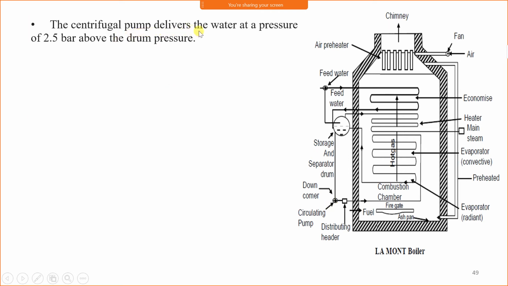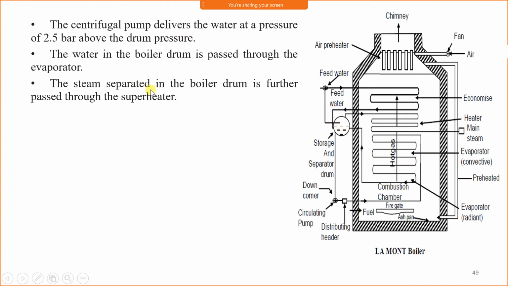The centrifugal pump delivers the water at a pressure of 2.5 bar above the drum pressure. The feed pump supplies the water at a pressure of 2.5 bar, which is more than the drum pressure. The water in the boiler drum is passed through the evaporator. The steam separated in the boiler drum is further passed through the superheater, then from the superheater to the turbine.